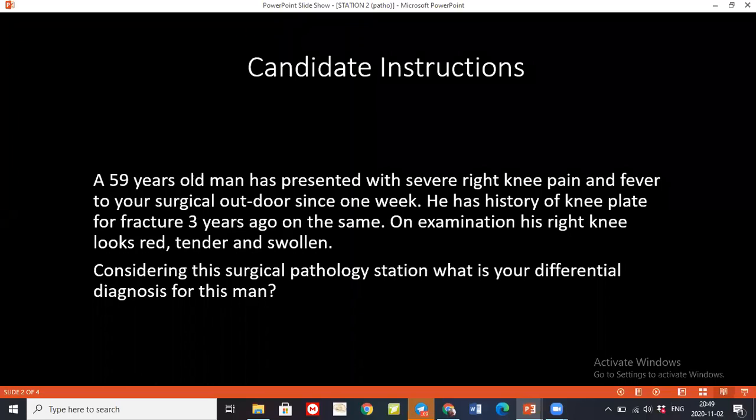I will consider osteoarthritis or septic arthritis. It might be osteomyelitis, or it can be gouty arthritis. Very good. Can you tell me what is the pathogenesis of osteomyelitis?